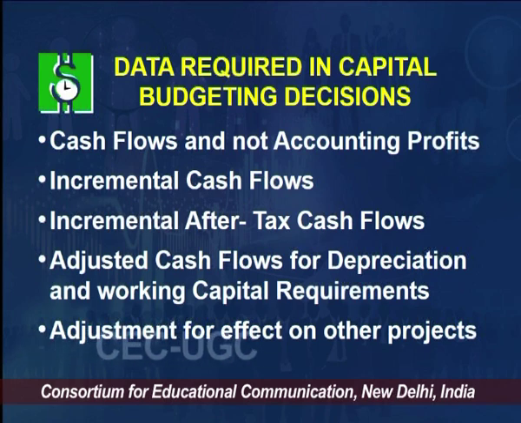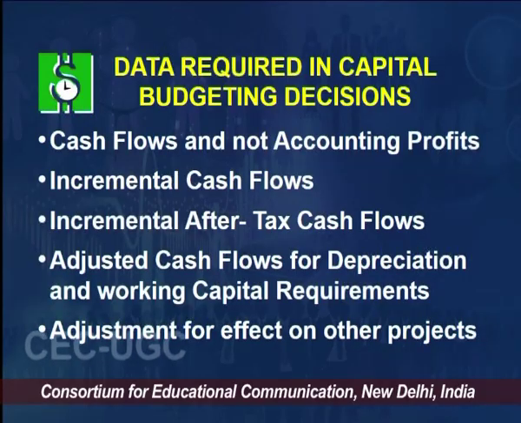The third thing is that we take incremental after-tax cash flows. So, these cash flows are considered after adjusting the tax, because we are going to save tax or we are going to pay tax, either way, depending upon whether it is increased revenue or decreased cost.